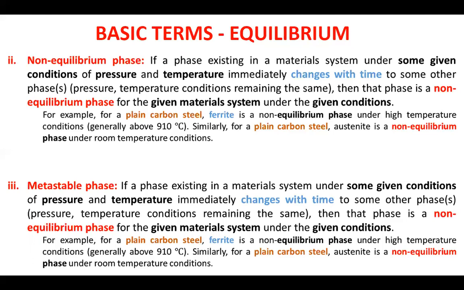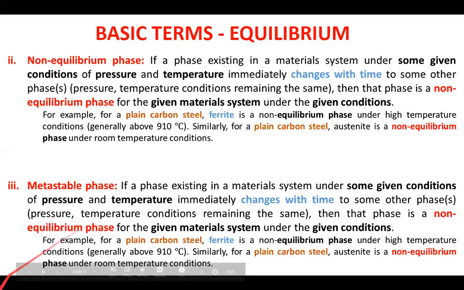Similarly, if you rapidly heat your steel component, which at room temperature contained ferrite phase, to a high temperature condition, because of the rapid heating, for some period of time at a high temperature, say 1000 degrees centigrade, you might be able to see ferrite phase in the steel component, but within a short span of time at those high temperature conditions, ferrite will immediately transform to some other phase. So for the same steel component, at room temperature ferrite was an equilibrium phase, but at 1000 degrees centigrade, ferrite is a non-equilibrium phase.